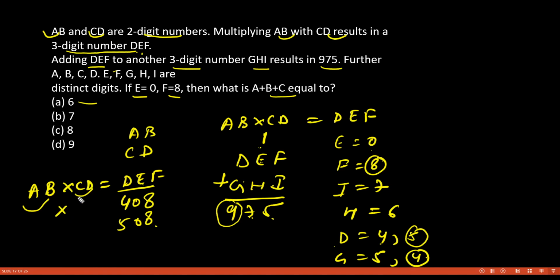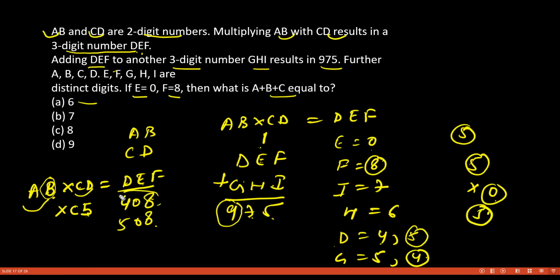Now obviously, if you put 5 here as D, then any number multiplied by 5, this B can be any number. If any number is multiplied by 5, that will give your unit digit as either 5 or 0, because if B is an even number, you will get the unit digit as 0, and if B is an odd number, then you will get the unit digit as 5.